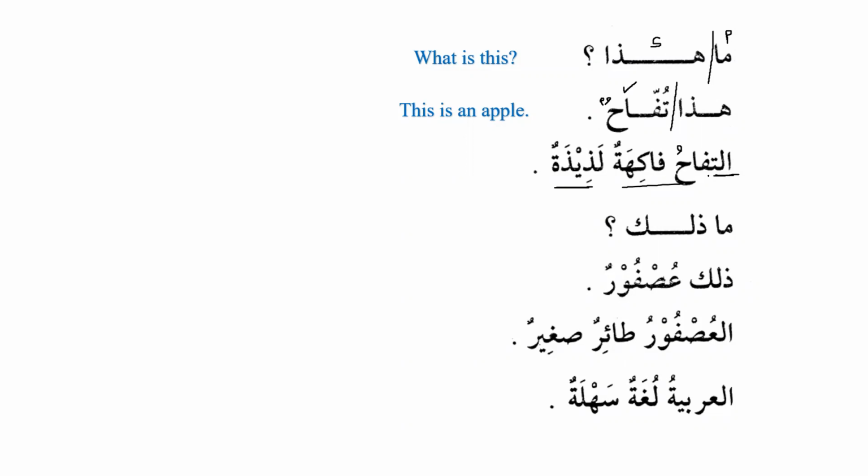And in English, I gave you the example. I have a pen. The pen is blue. When I talk about the pen for the first time, it is indefinite. But when I talk about the same pen for the second time, it becomes definite. التفاح فاكهة لذيذة. The apple is a delicious fruit. Now we can see that فاكهة is a noun and لذيذة is an adjective. So this is موصوف and this is صفة.